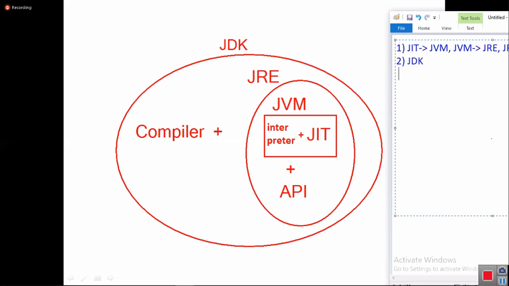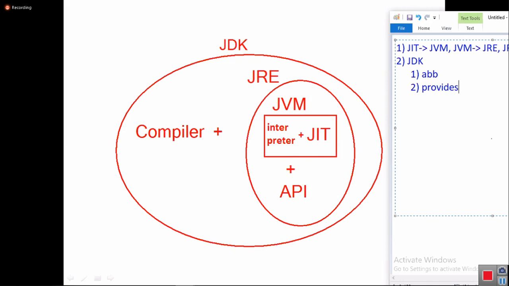Under JDK, first point, what do you need to say? The abbreviation: JDK stands for Java Development Kit. Number 2, what does it provide?